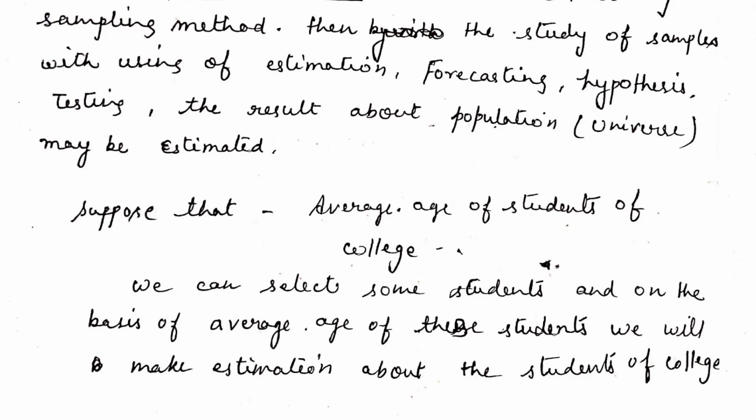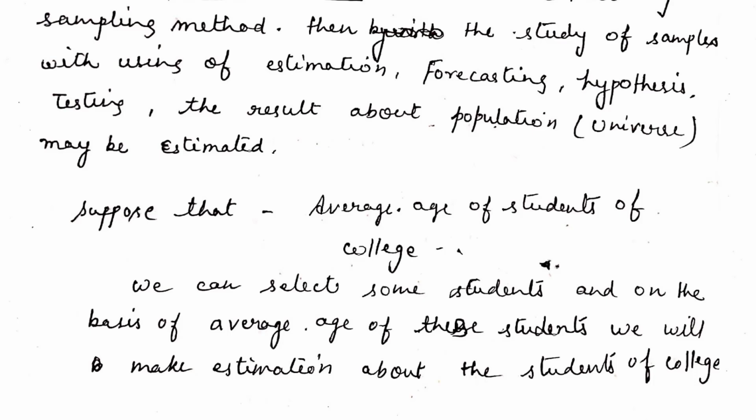It means when we use the sampling method, we select some students and find out the averages, and on the basis of the average age of those students, we can make an estimation about the entire student body studying in this college.